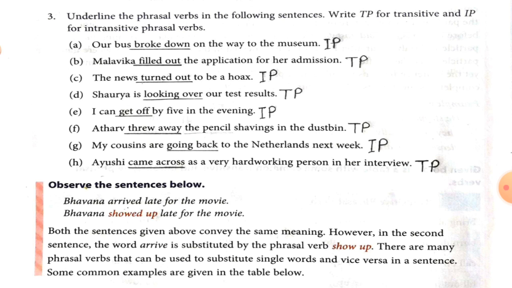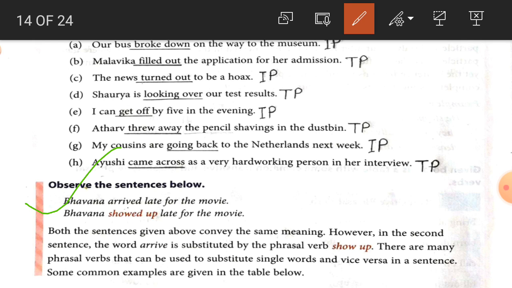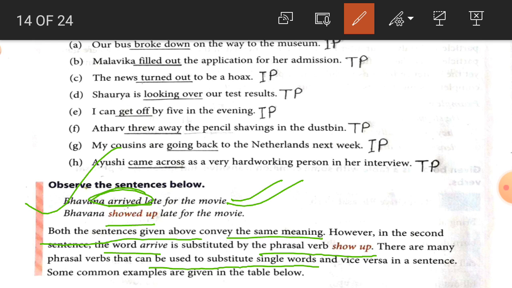Now look at the sentences, students. Bhavna arrived late for the movie. Now, Bhavna showed up late for the movie. So for arrive, which phrasal verb has come here, students? Showed up. So both the sentences convey the same meaning, but in the first sentence there is the use of the word arrive, and in the second sentence there is the use of the phrasal verb show up. So a phrasal verb can be used as a substitute for a single word and vice versa in a sentence.